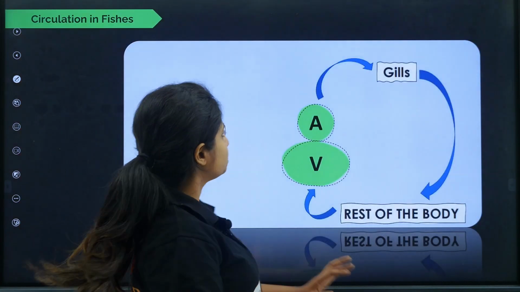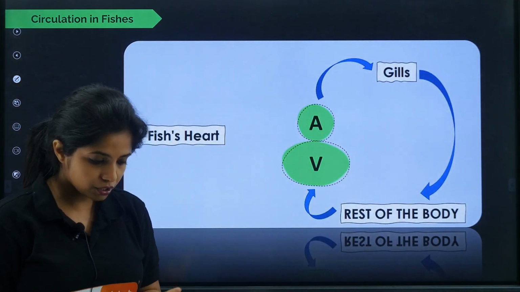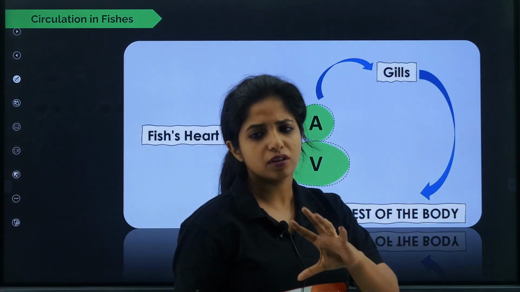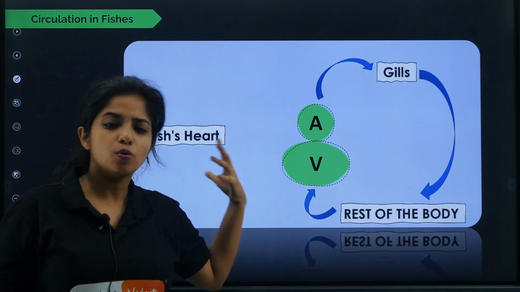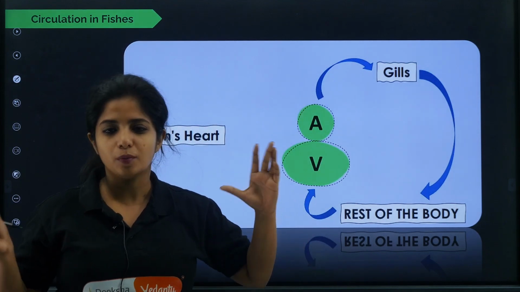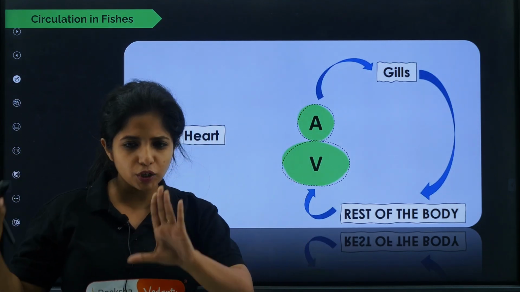Yeah, and now first we will talk about fishes, then we will talk about other organisms' heart, and then we will talk about the thing that was shown over there, that is who has a better way of maintaining constant body temperature and things like that. Okay, I will make you understand that thing.